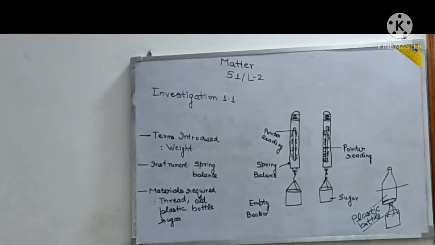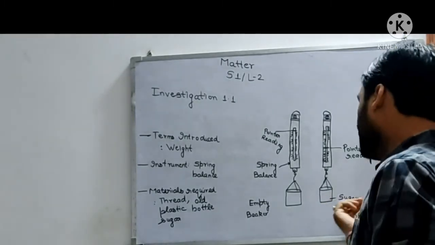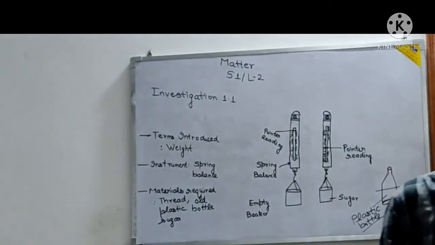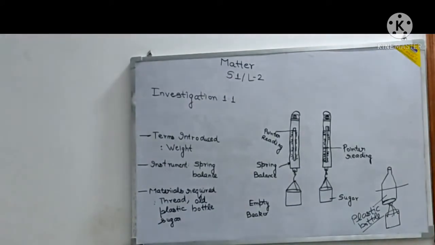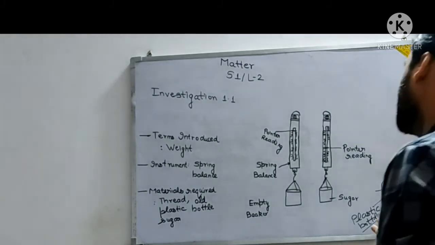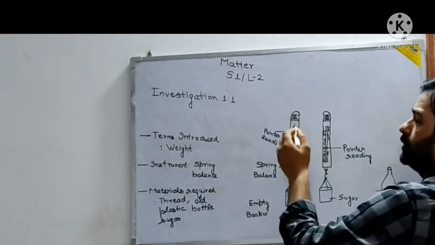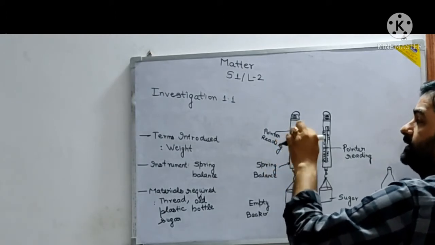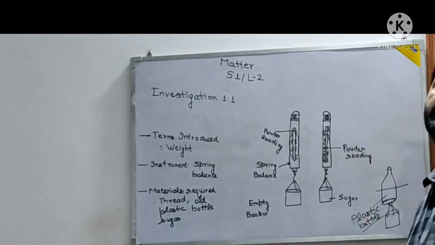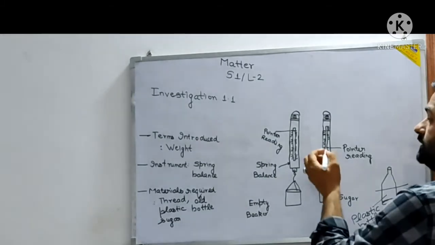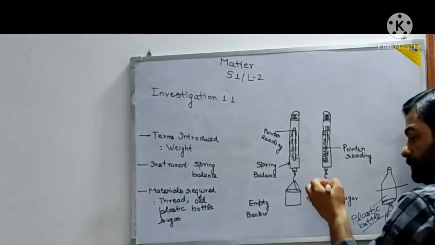Now see what you have to do then. You will take this empty beaker and put it on the spring balance. Once you have made the suspension loop, you will put it there. Now see, I have used a black one, but I have written pointer reading. This is the current pointer reading when there is an empty beaker here. And then there is another reading when there is sugar put in this beaker.